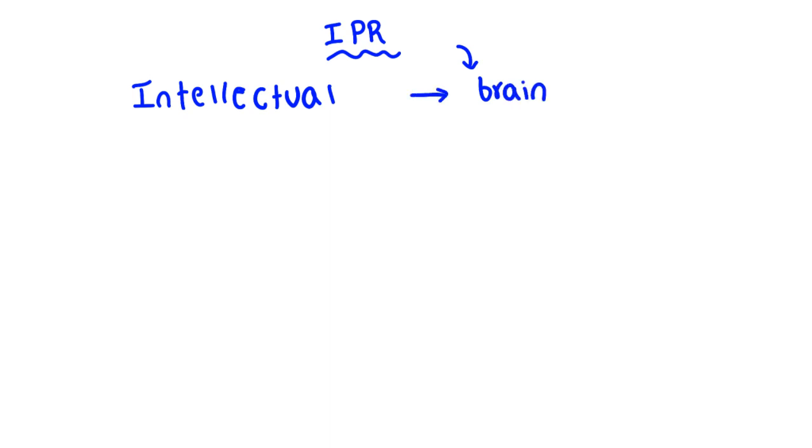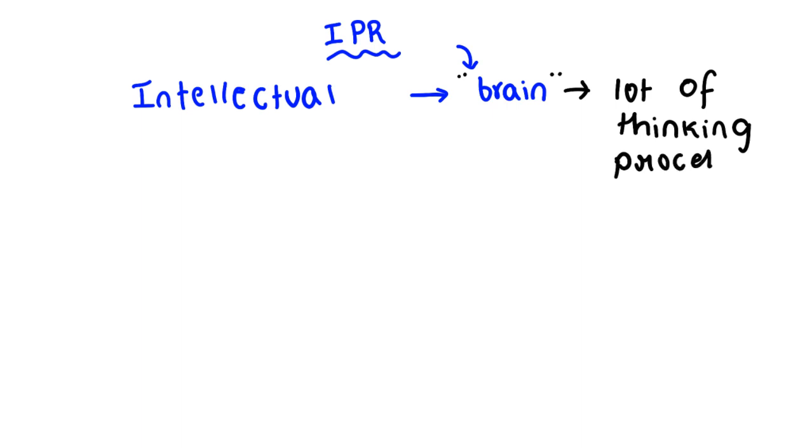If something is an outcome of our brain, it involves a lot of thinking process, right? And it involves a lot of hard work too, right? So it is the best creation of mind. Clear? It is the best creation of mind.